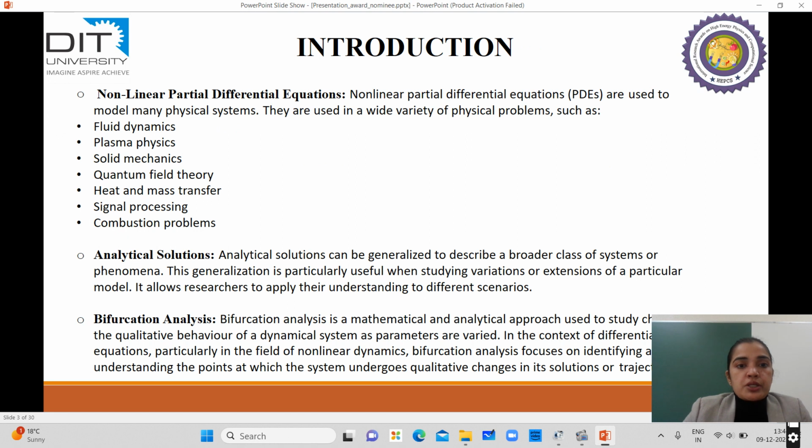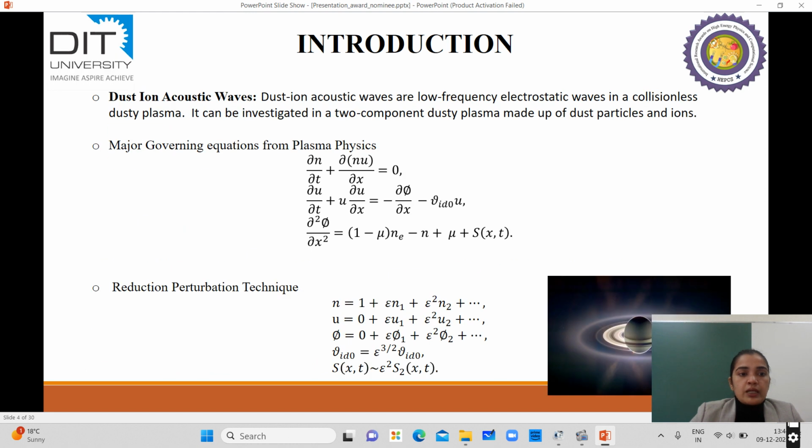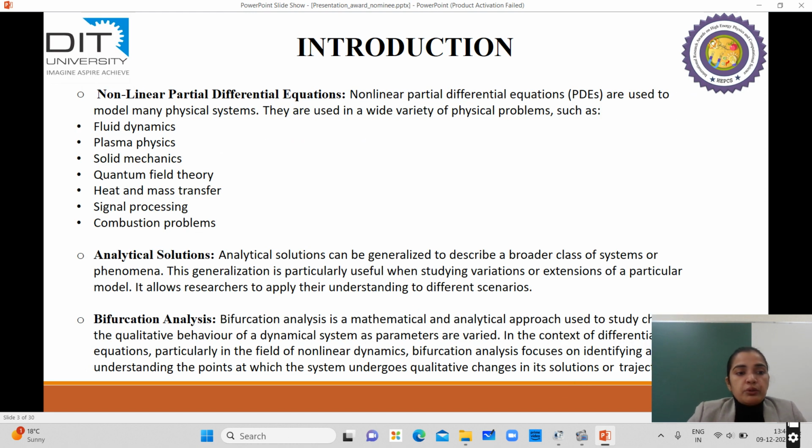So, in the introduction, as my equation is related to the nonlinear partial differential equation, which is basically used to model many physical systems, for example in fluid dynamics, plasma physics, solid mechanics, quantum field theory, heat and mass transfer, signal processing, and combustion problems. These nonlinear partial differential equations have some analytical solutions which can be generalized to describe a broader class of systems or phenomena. This generalization is particularly useful when studying variations or extensions of a particular model, which allows researchers to apply their understanding to different scenarios.